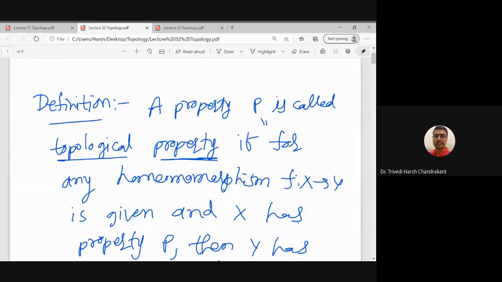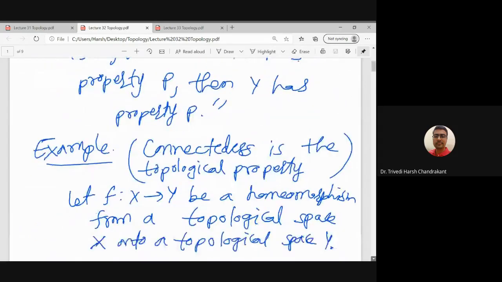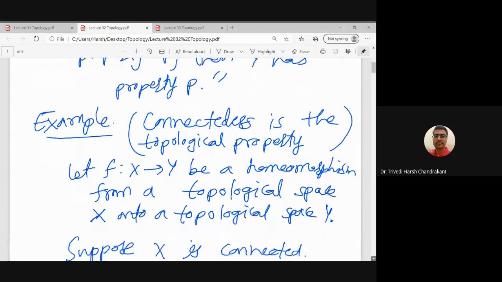In the previous lecture, we discussed what a topological property is. A topological property, which is a property defined on a topological space X, is preserved under a homeomorphism. The example which we discussed is connectedness, which is a topological property.